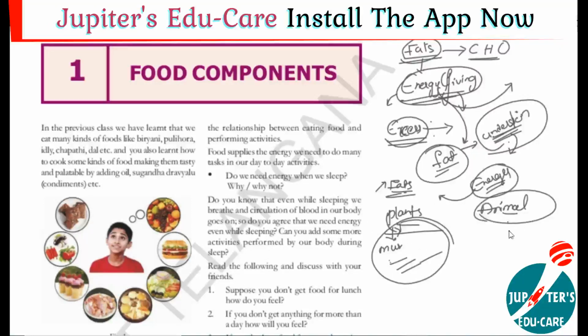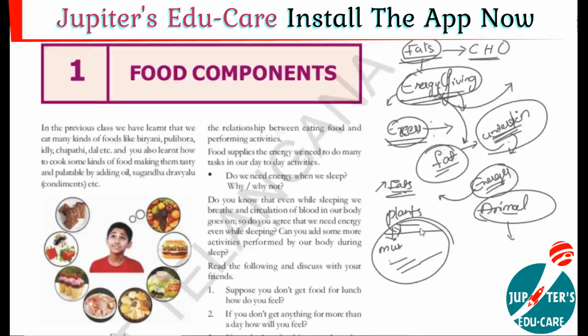And from animals also we'll get fat. Which animal products provide fats for us? Meat. For example, milk: if you drink milk, you can get some amount of fat. If you eat egg, along with the proteins, you will get fat. And mutton, meat, butter. Butter is produced from milk, so it is also an animal product. Eggs are laid by hens or birds. So from animal products also we'll get fats. These are the two sources from where we'll get fats.